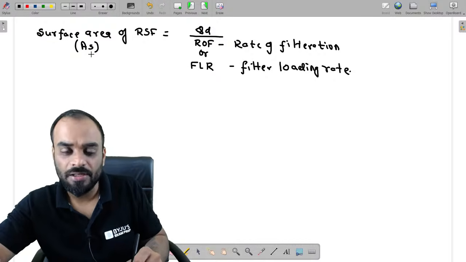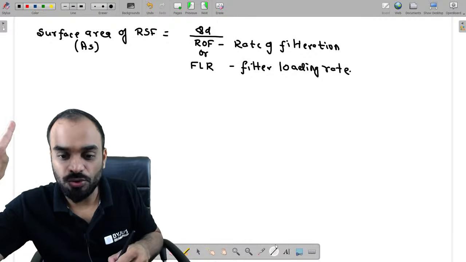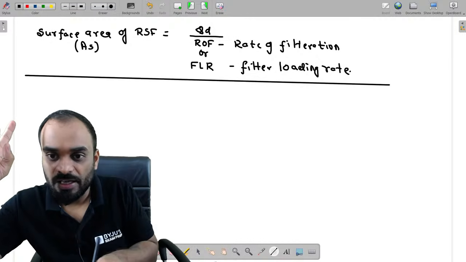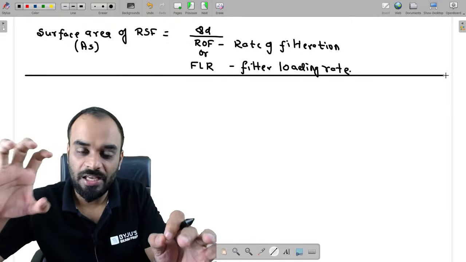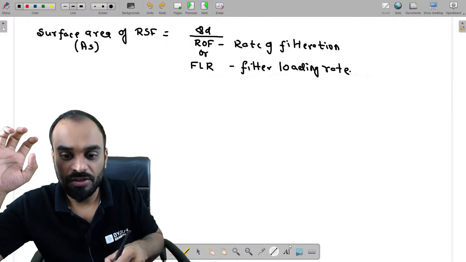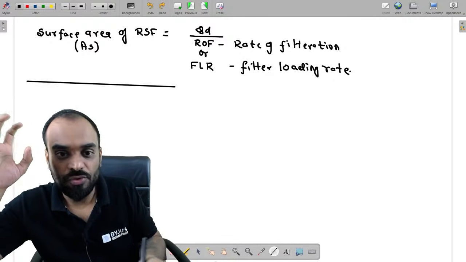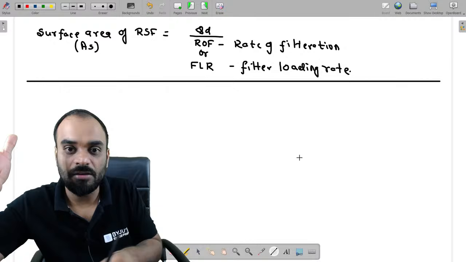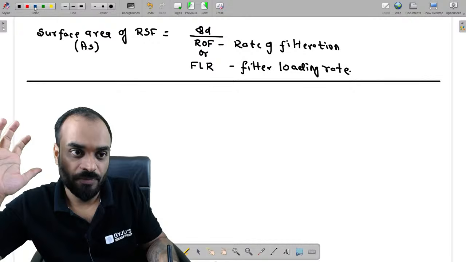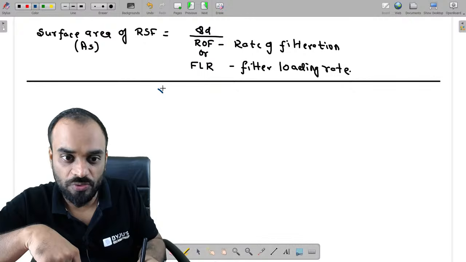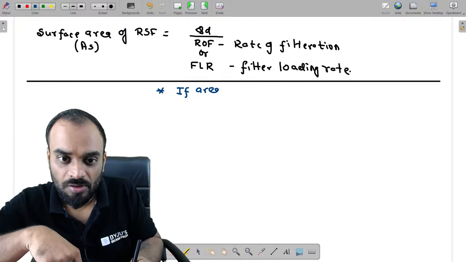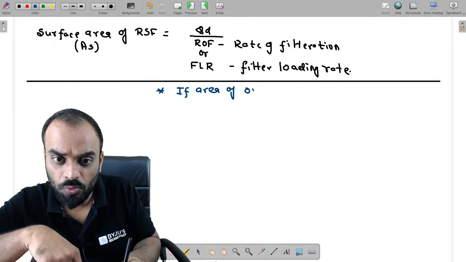Okay, clear? So by using it, we are able to estimate the total surface area of the filter which is required. Clear? Now after estimating it guys, there are two choices which we have. Either they will give you the direct area of one filter unit, or you have to use a formula to estimate how many filter units are there. So let us suppose, there are two situations I am writing here.